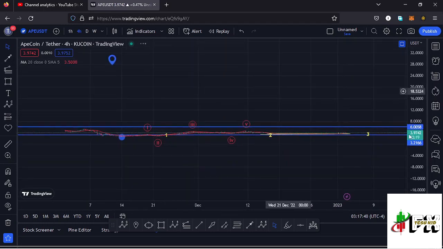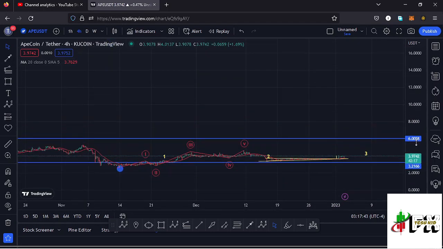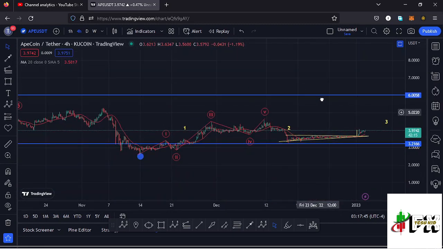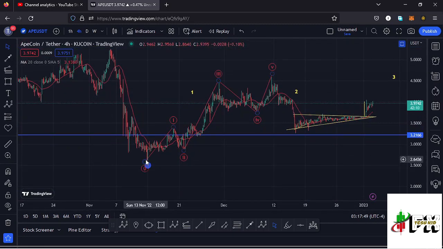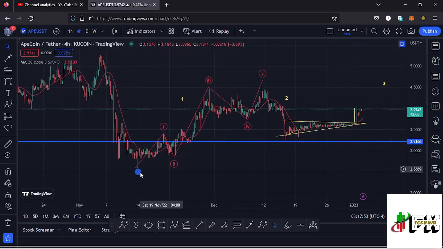Jumping to the forward chart for further analysis, where I have some Elliott structures that are being obeyed, you can see that after making our low at around the $2.59 mark, we started this very nice bounce to the upside, which has been obeying the Elliott structures, having that as the first wave, then a wave 2, a wave 3, a wave 4, and then a wave 5, making its peak at around the $4.57 mark, and also completing the formation of that higher Elliott wave count 1 to the upside.